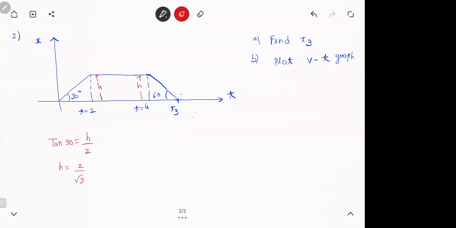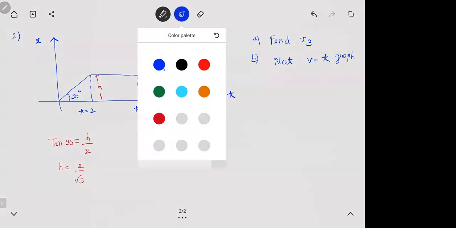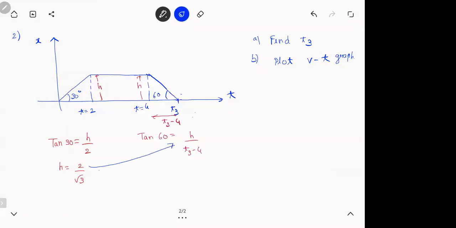Now in this triangle, what is tan 60? How much is this length? T3 minus 4, no? That small triangle's base will be T3 minus 4, right? So tan 60 will be h by T3 minus 4. Take h from here and substitute it here. So tan 60 is root 3, this is 2 by root 3, T3 minus 4.